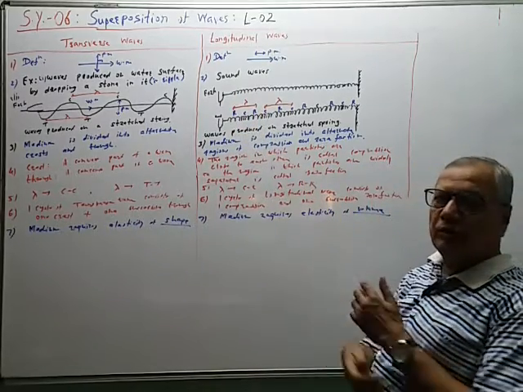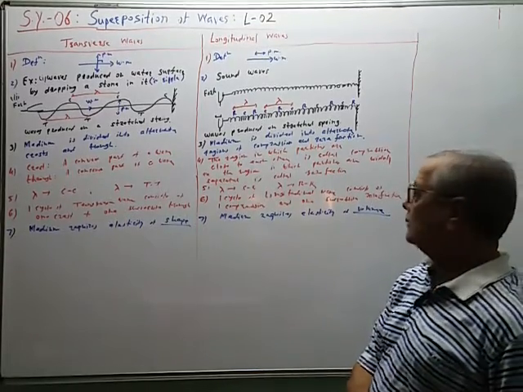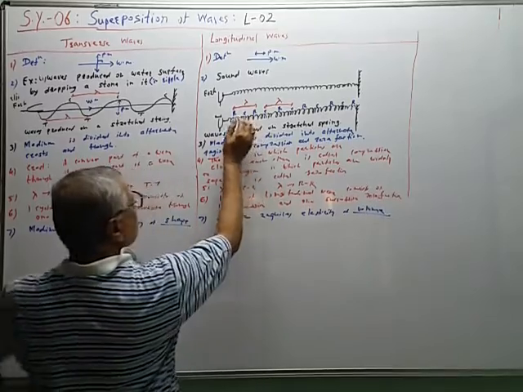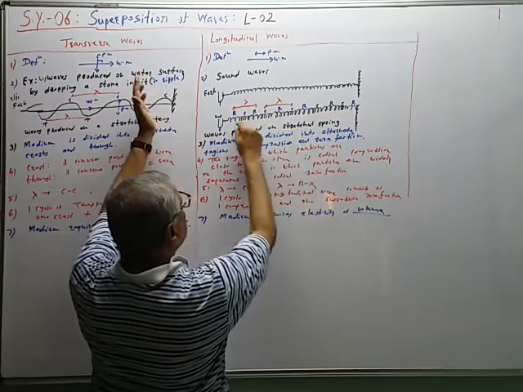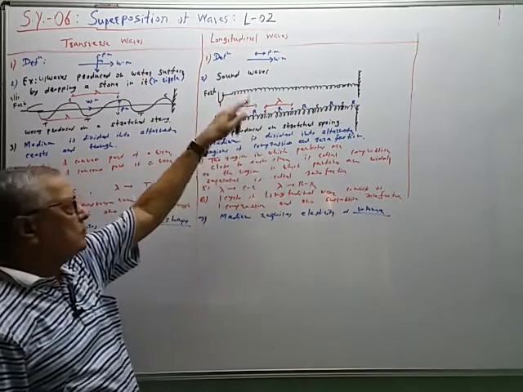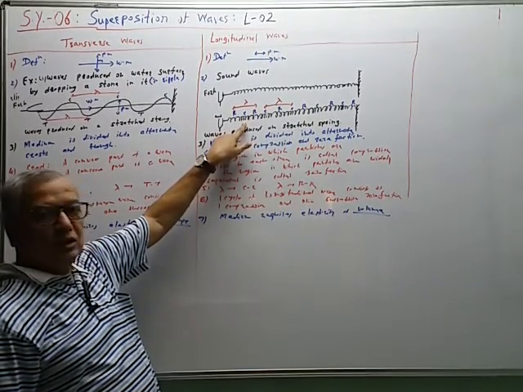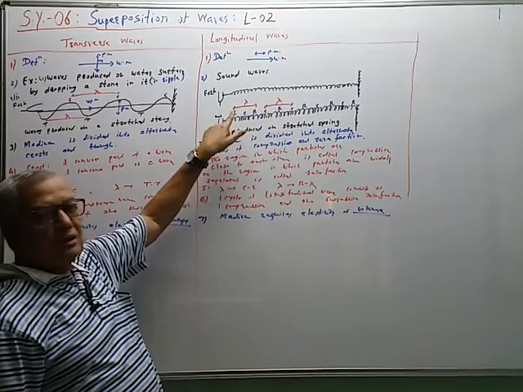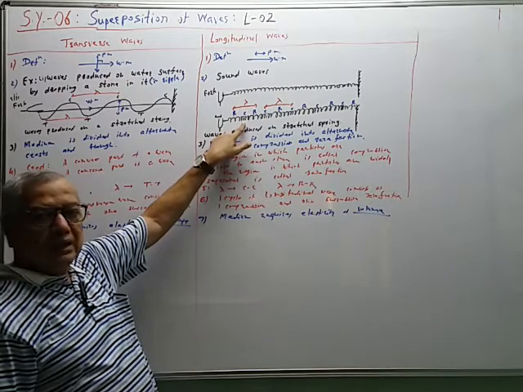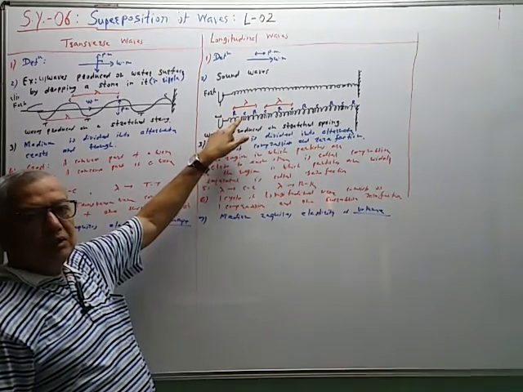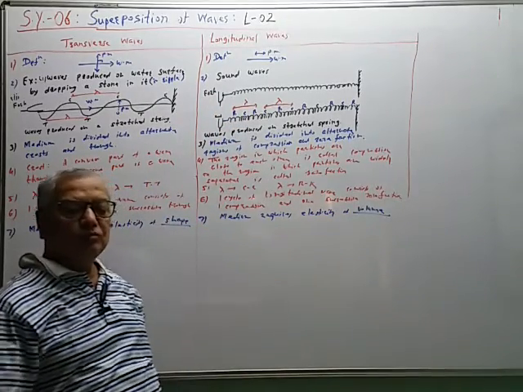What is meant by elasticity of volume? The number of molecules per unit volume tries to remain the same. Now in this region there is a compression, meaning particles are closely packed. After some time they will move away. So in this region, say unit volume 1 centimeter cube, the number of particles increases during the formation of compression. Then after T/2 seconds, there is a formation of rarefaction. The number of particles per unit volume will decrease. So the number of particles per unit volume of the medium increases and decreases. This is called volume elasticity.